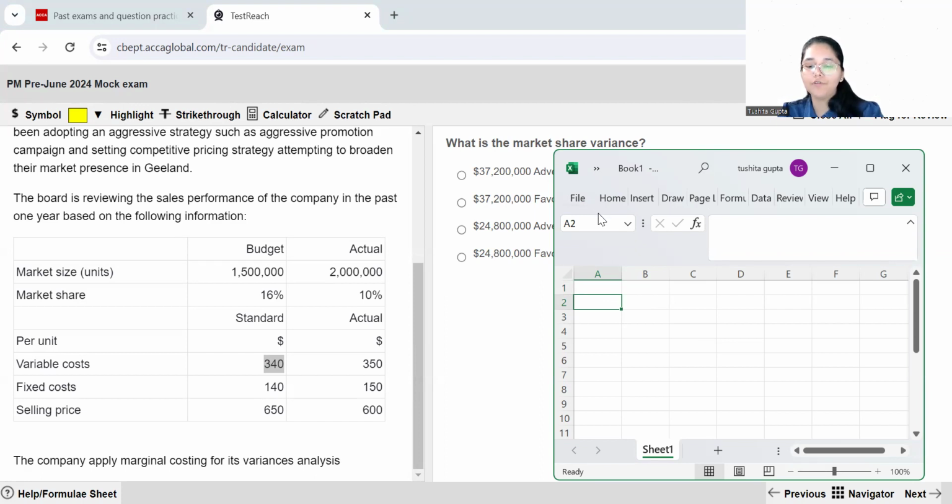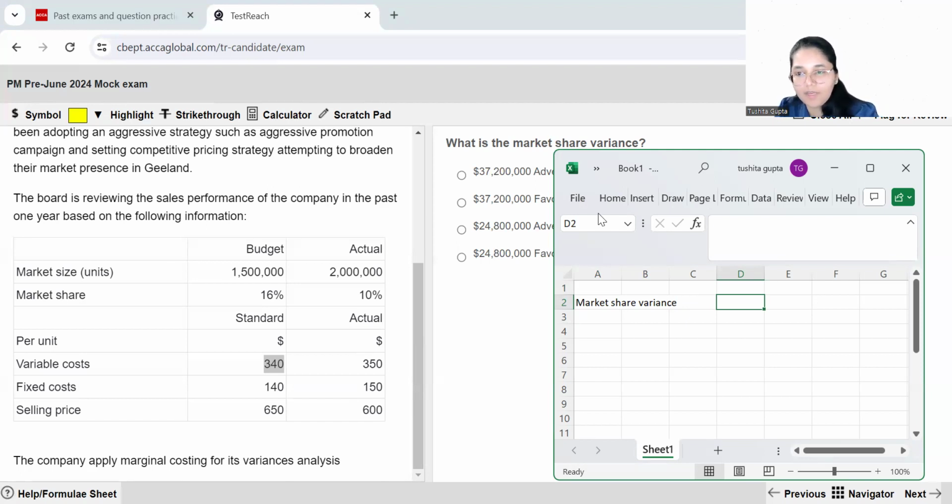So if we talk about the formula that we have learned for the market share variance, how do you calculate the market share? The formula which we have learned is basically another name for the operational sales volume contribution variance. This is also called market share.